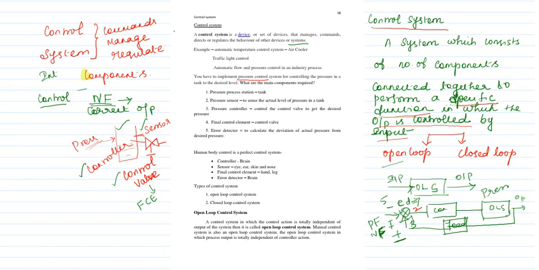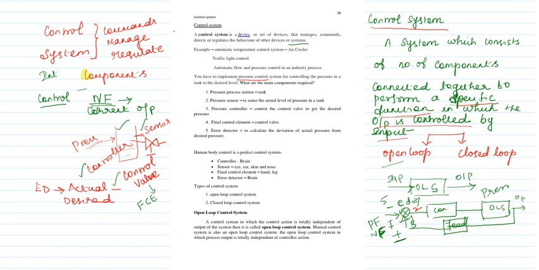So the error detector will give you the deviation of your actual minus your desired value. That is the purpose of the error detector.